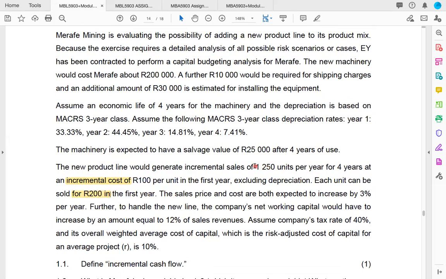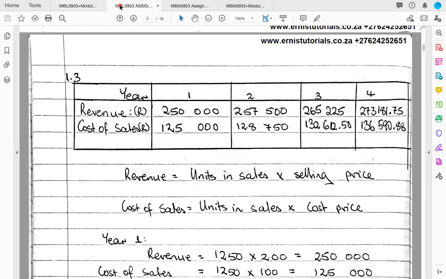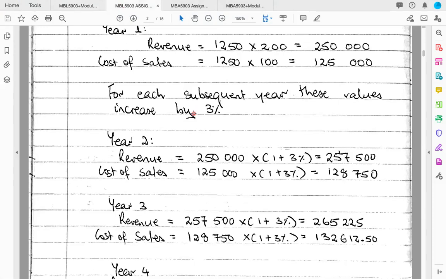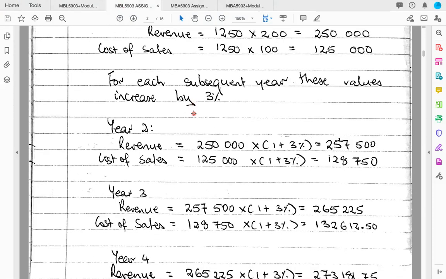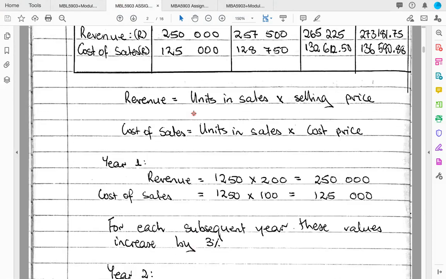And we were also given the incremental sales, the way our sales are going to increase per year for 4 years, right? And we were told that the sales price and cost are both expected to increase by 3%, okay? So we can apply those numbers in this particular question, right?